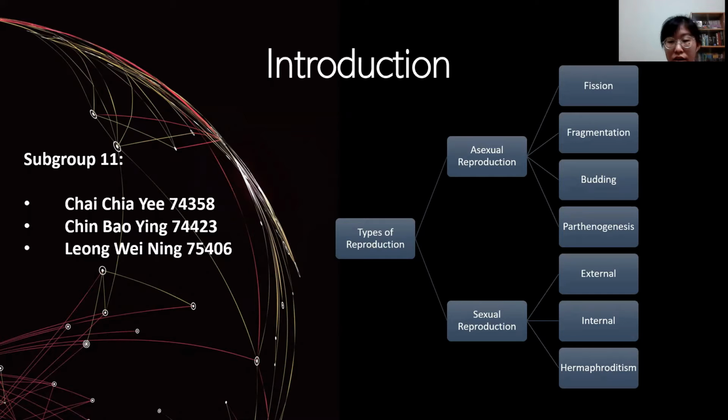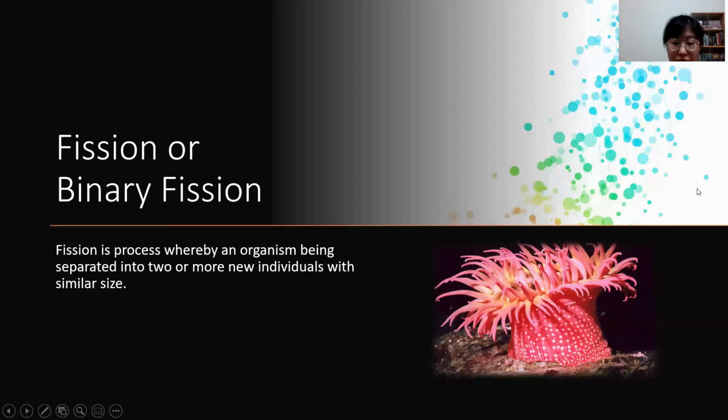Types of reproduction is divided into two, which are asexual reproduction and sexual reproduction. The first type of asexual reproduction is fission. It is also called binary fission. It is a process whereby an organism is separated into two or more new individuals of similar size. Unicellular cells tend to undergo binary fission by separating themselves through mitosis.